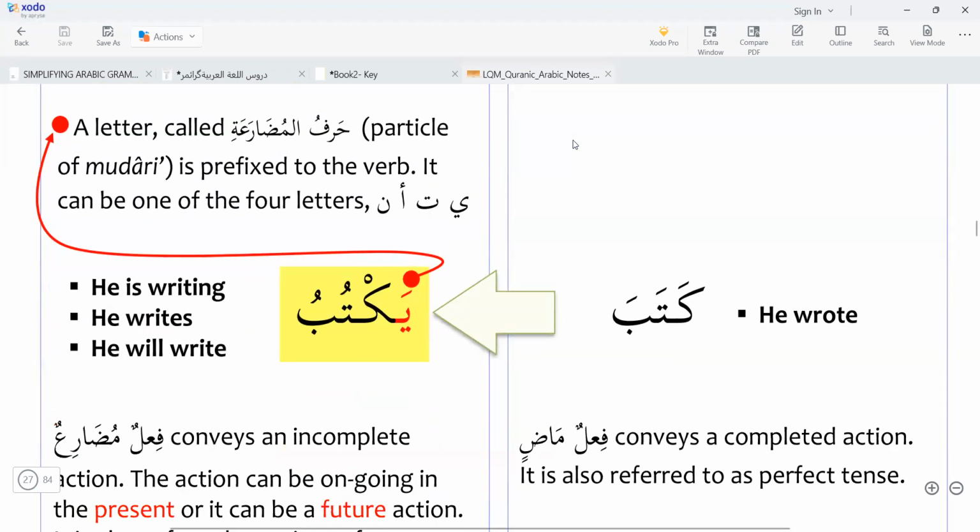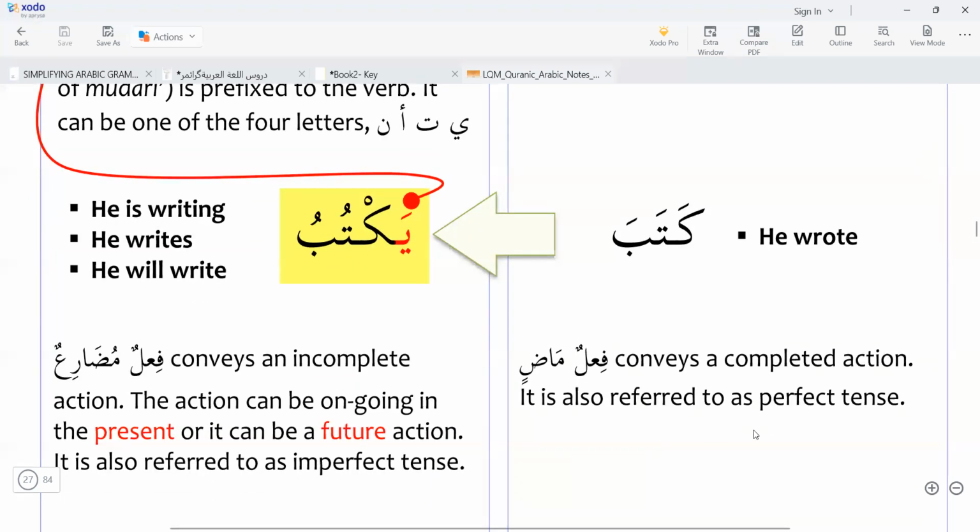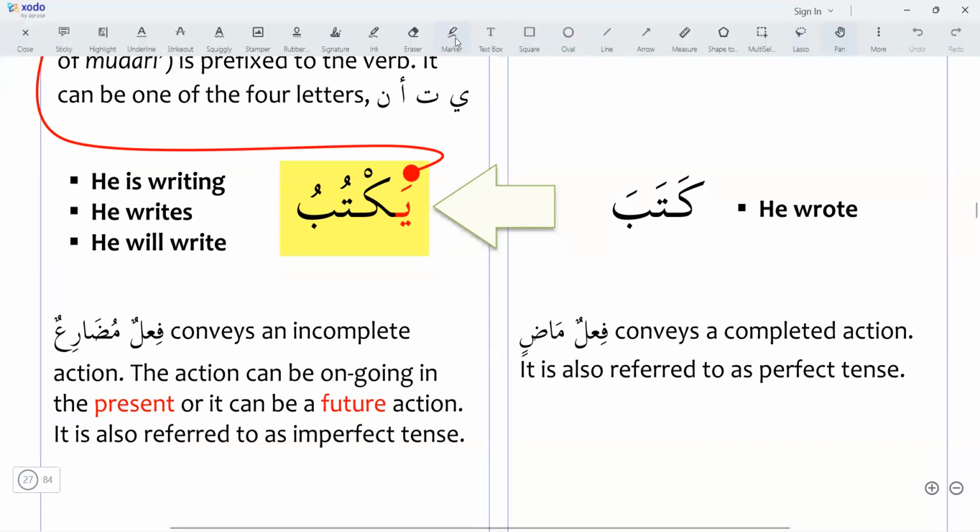So he wrote is fi'l madi. Fi'l madi conveys a completed action. It is also referred to as the perfect tense.